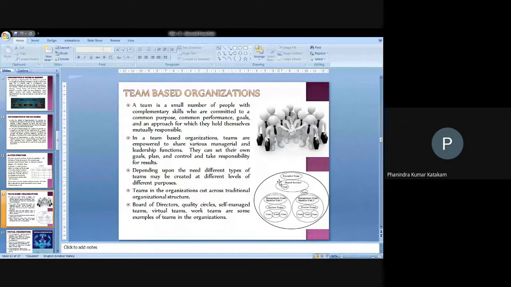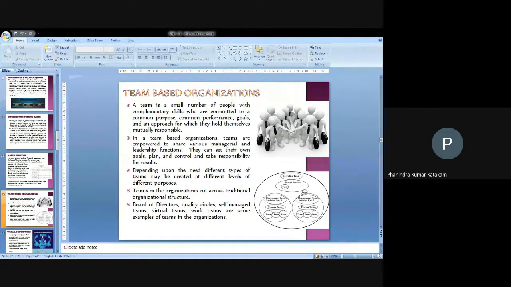Then team-based organizations. The word itself says team. A team is a small number of people with complementary skills who are committed to a common purpose and common performance goals and an approach for which they hold themselves mutually responsible.